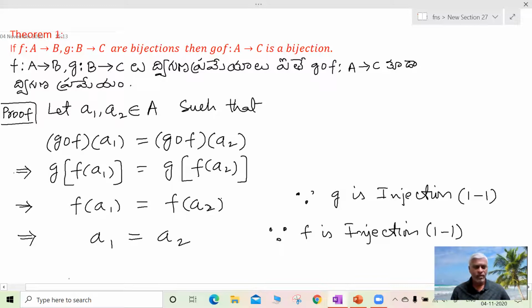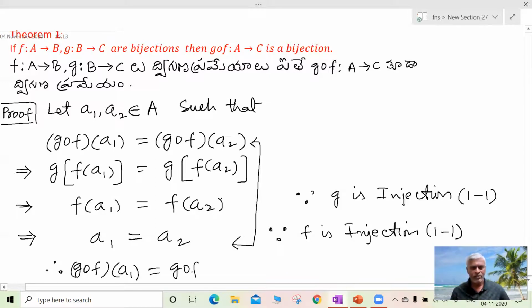Therefore, by this, what we get for the composite function g circle f, g circle f of a1 image and g circle f of a2. That means images are equal implies whenever images are equal, then elements